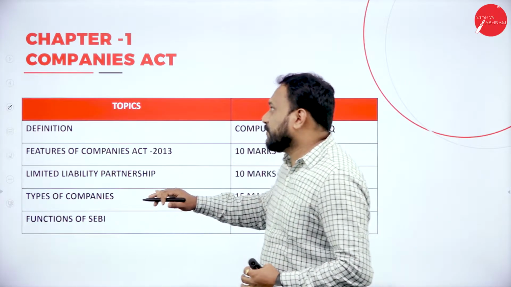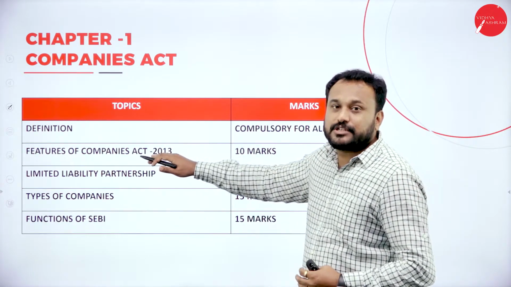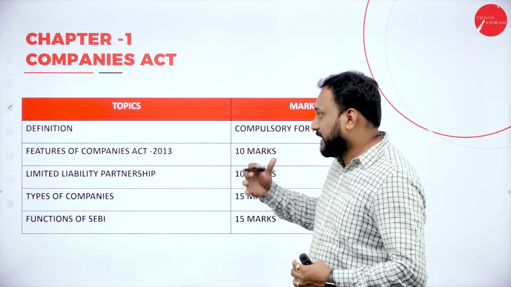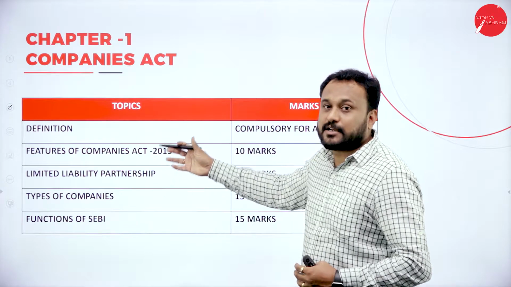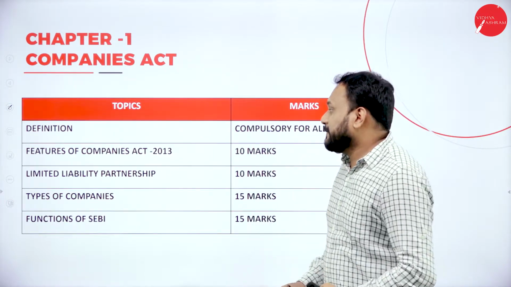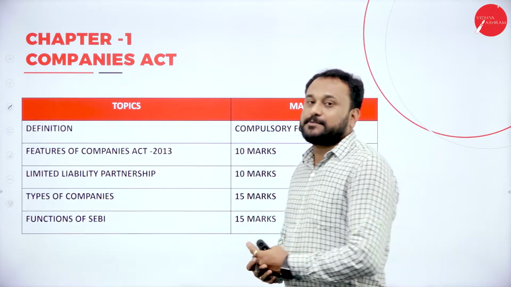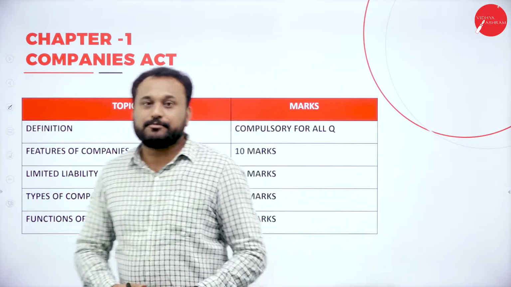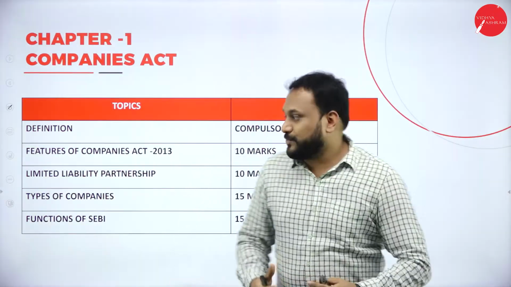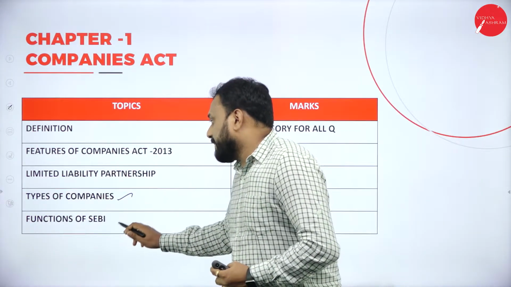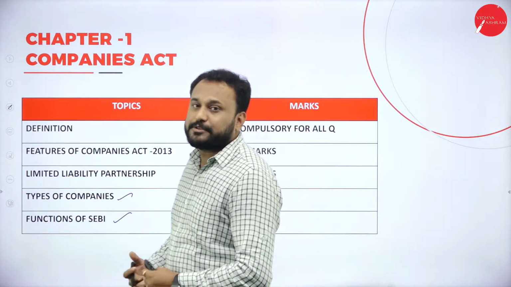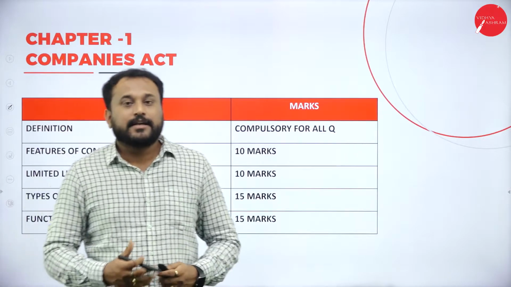Firstly, you need to go with the definition, which is compulsory for all the questions whichever come in the question paper, and then you have features of Companies Act 2013, which is for 10 marks, and then the later is limited liability partnership. I'll be explaining more about the limited liability partnership. Please understand these things, and then the next one is about types of companies, followed by functions of SEBI. These are the topics which are very important in this chapter.